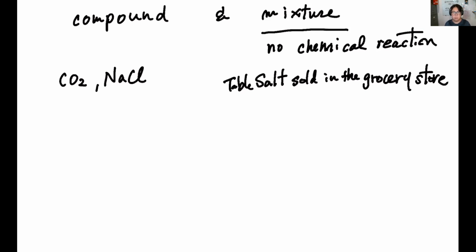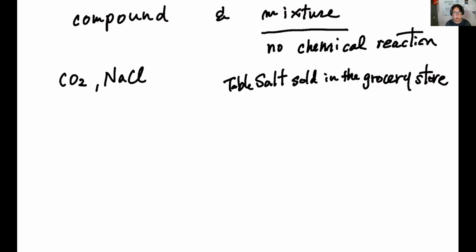It could have a little bit of other stuff, like at Trader Joe's you can get one with garlic chips and herbs. In that case, the iodine and the NaCl crystal are separate, different chemical substances, so they're not chemically bonded, right? It's not formed together. Inside the package, you have different chemical substances.